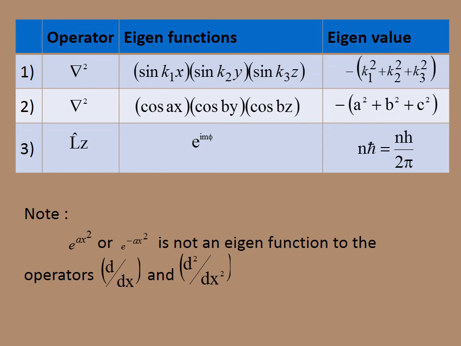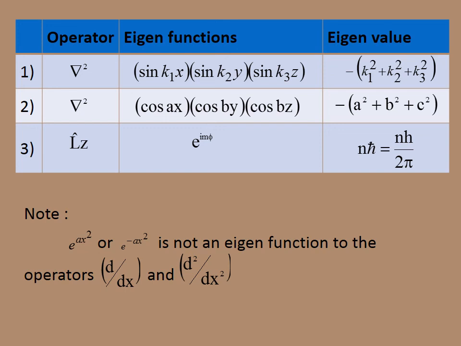For Lz, the eigenfunction is e power i m phi and the eigenvalue is m h bar, equal to m h by 2 pi. These are the important operators, eigenfunctions and eigenvalues, and these questions are repeatedly asked in competitive examinations.